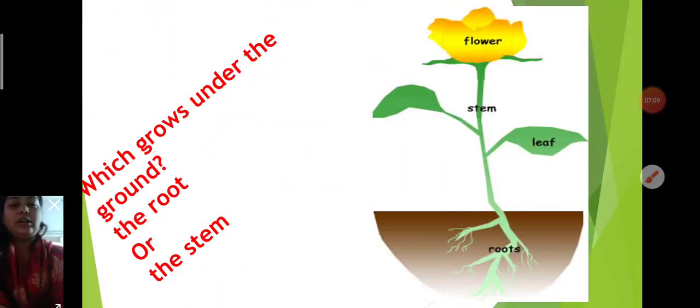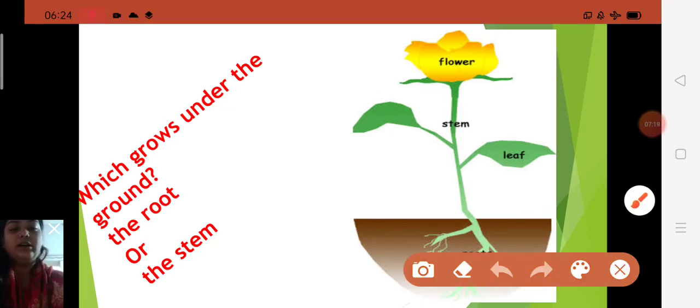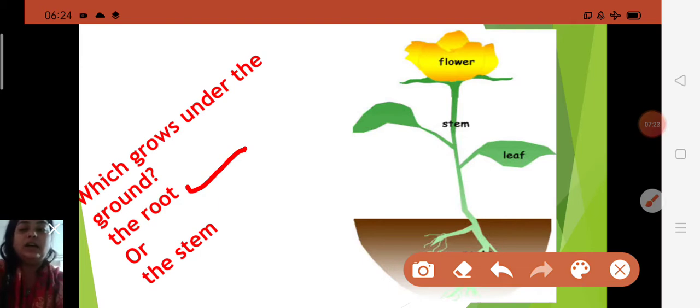Which grows under the ground, the root or the stem? As you can see in this picture, under the ground are roots, ROOTS, roots. So which is the correct option? The root. And also, children, the root is the lifeline of plants, taking up water and nutrients from soil.